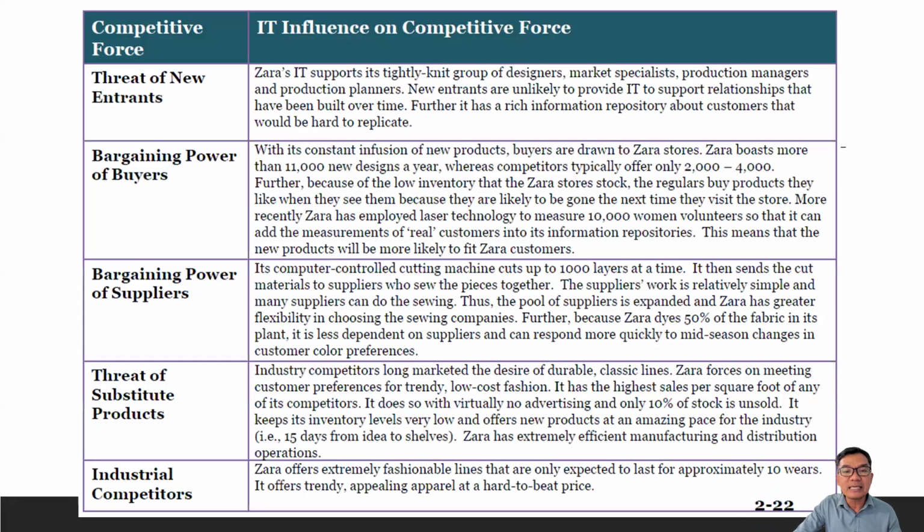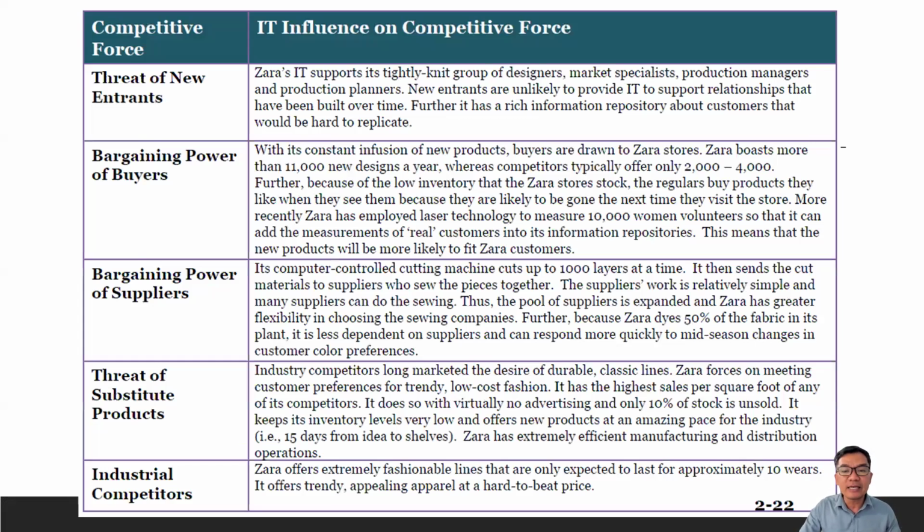Zara's IT supports its tightly knit group of designers, market specialists, production managers, and production planners. New entrants are unlikely to replicate the relationships that have been built over time. Further, it has a rich information repository about customers that would be hard to replicate. So it would be challenging for new entrants, because Zara has already connected the various designers and production managers to be able to create new products or services.